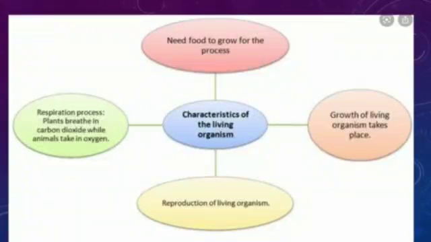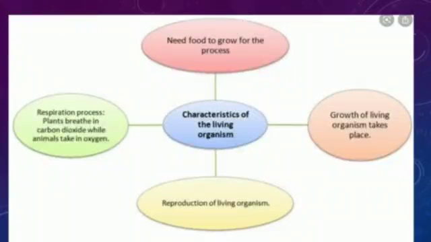Now again, some characteristics of living organisms. They need food to grow. All living things need food to grow, whether it is a plant or an animal. Plants also need food. They make their food by the process of photosynthesis. Animals also need food. They search for food from here to there. So all living things need food to grow and for doing life processes, everyday processes.